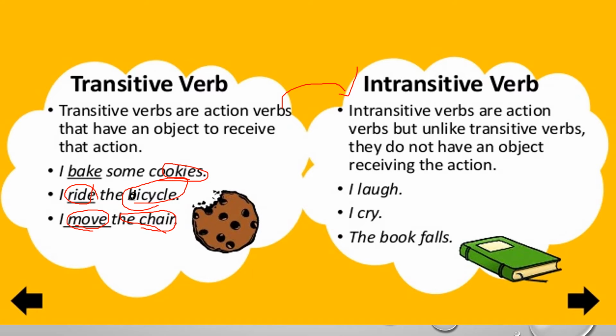What are they? Intransitive verbs are action verbs, but unlike transitive verbs, they do not have an object receiving the action. For example, I laugh. In this, laugh is your verb. Which verb? Intransitive verb. Why? Because it is not having the object to receive this action. The other example, I cry. Cry is your intransitive verb because here is no object. Same with the book falls. Over here, falls is your intransitive verb as it is not having the object to receive the action.